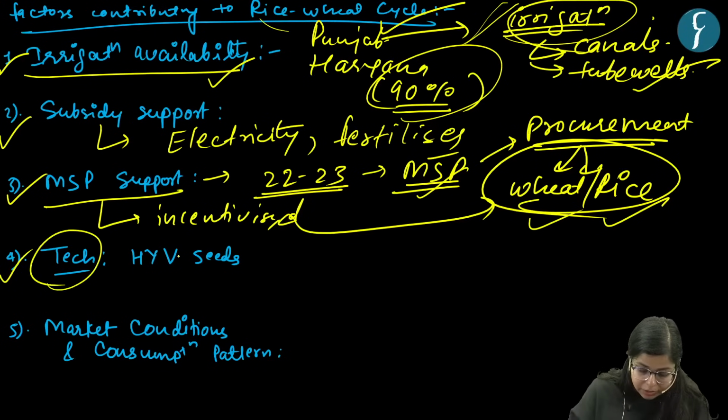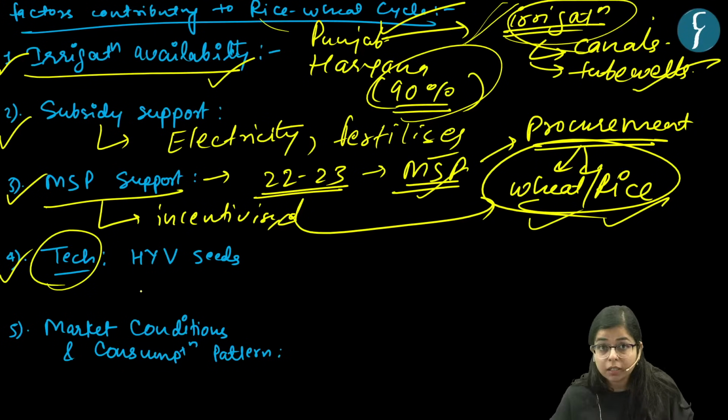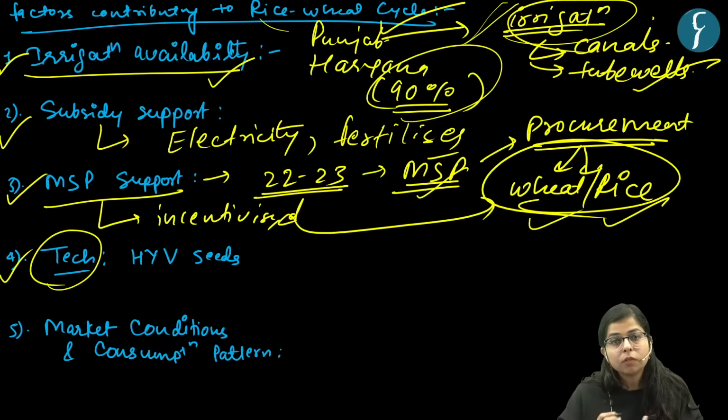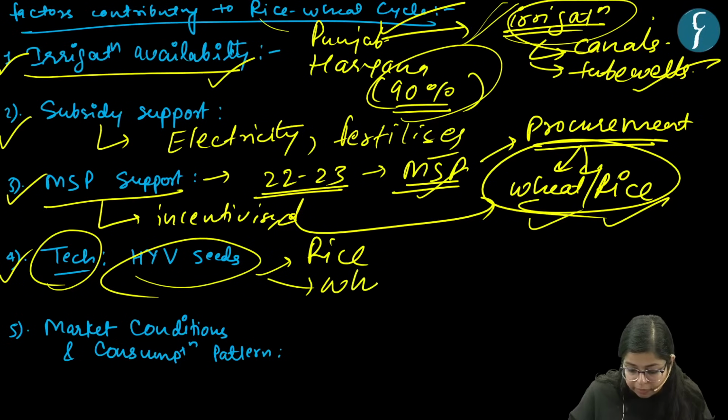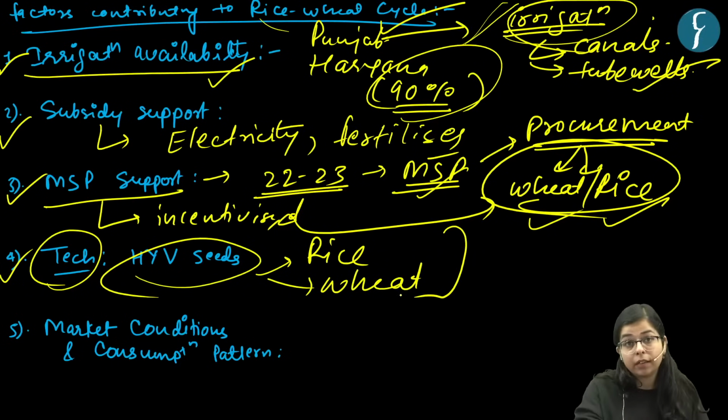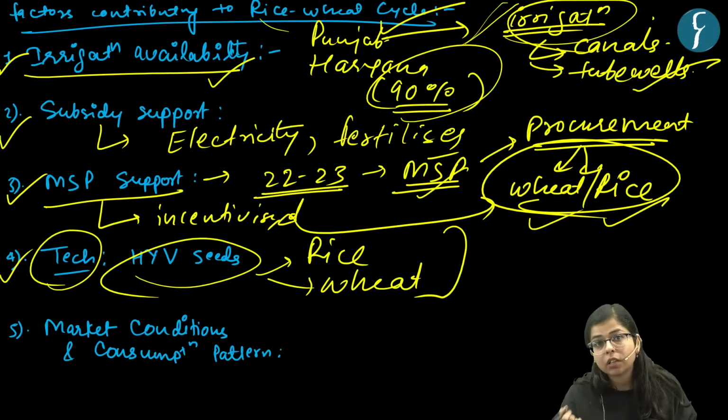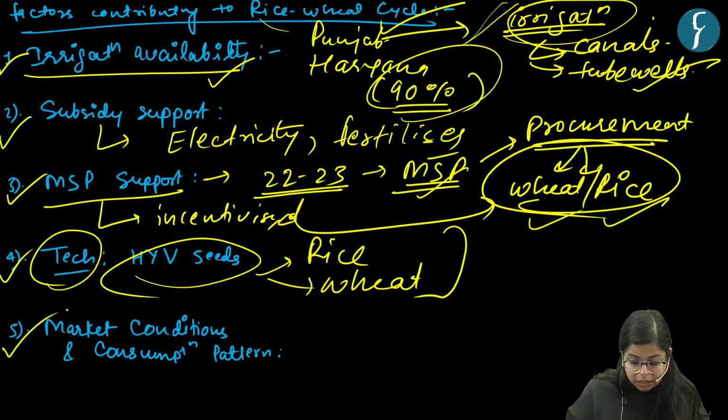The other thing is the technological advancement which occurred during the Green Revolution, majorly the development of high yielding varieties of seeds of rice and wheat, right? This contributed to the rise in production of food grains. Other thing is market condition and consumption pattern.